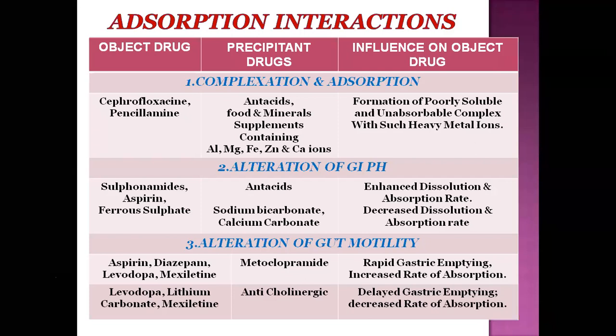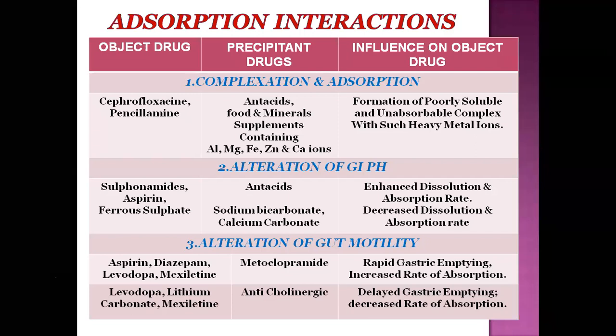So with ciprofloxacin or penicillins, to avoid this complexation, metal-ion-containing food material as well as antacids should be avoided for better absorption.